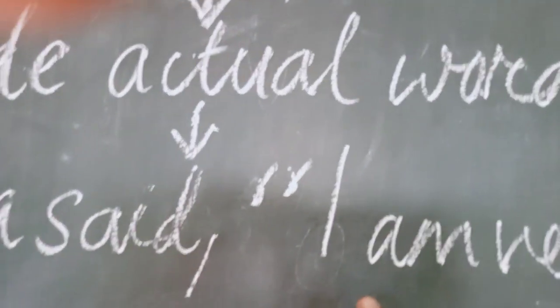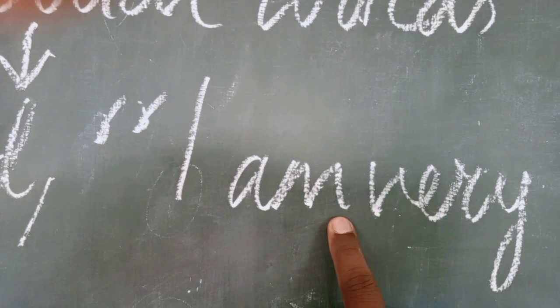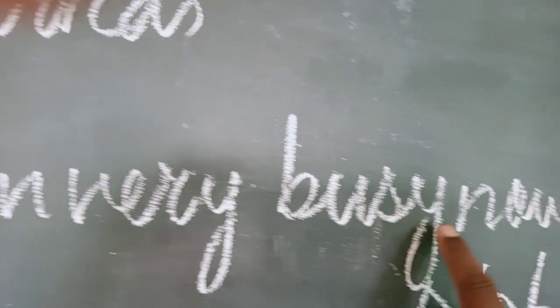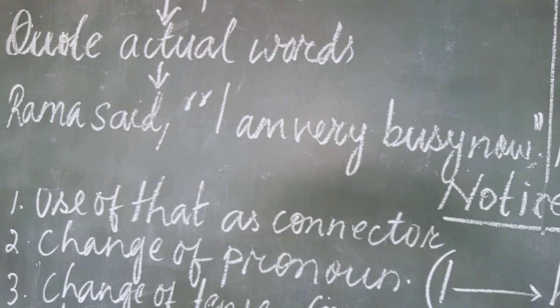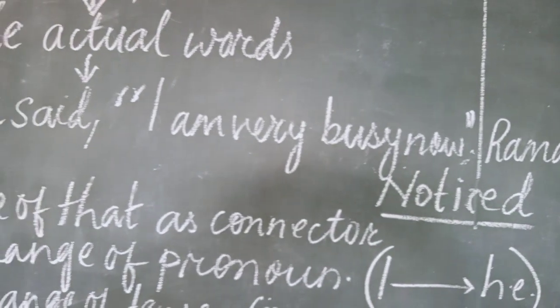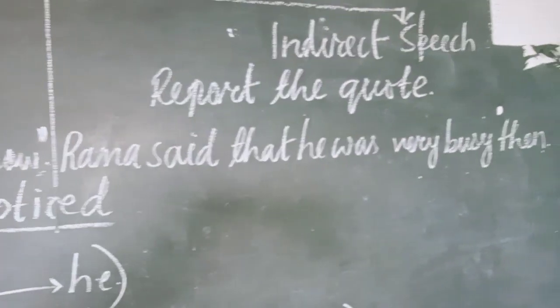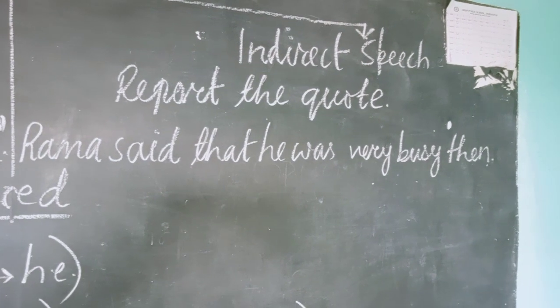See here, "I am very busy now," and this is written in inverted comma. So direct speech is always written within the inverted comma. See the second part, indirect speech.